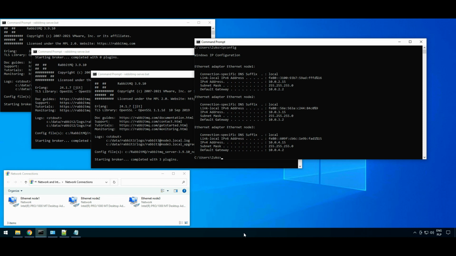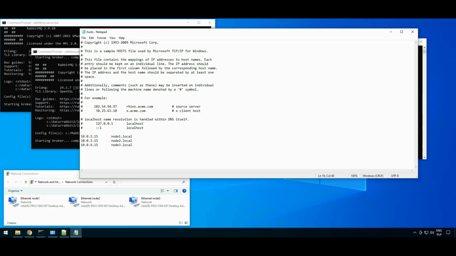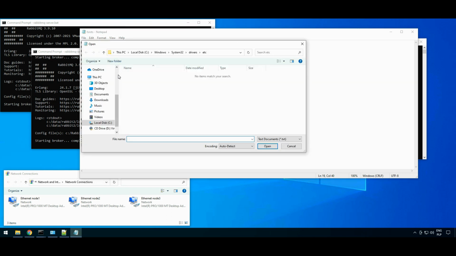RabbitMQ node names are defined by a prefix and hostname. In previous lectures, we ran 3 nodes on the same server by using different prefixes and the same hostname. The hostname should be a DNS resolved hostname like localhost in previous lectures. But here I define custom hostnames to be used as a part of my node names. For that reason, I added 3 lines in the hosts file, one for every node. The hosts file is located in the C:\Windows\System32\drivers\etc folder.